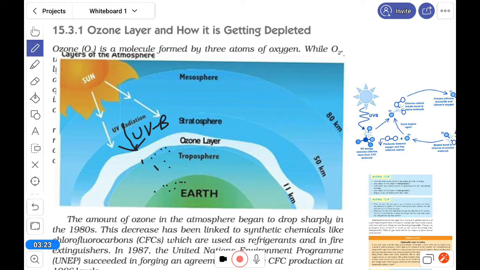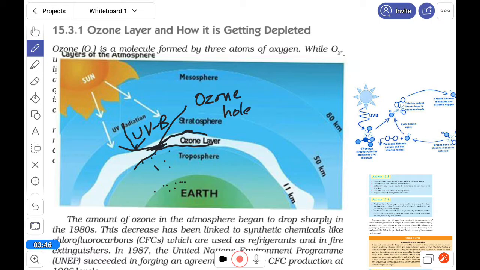But if the ozone layer is depleted, its concentration becomes very narrow. When this concentration is very narrow, we call it an ozone hole.